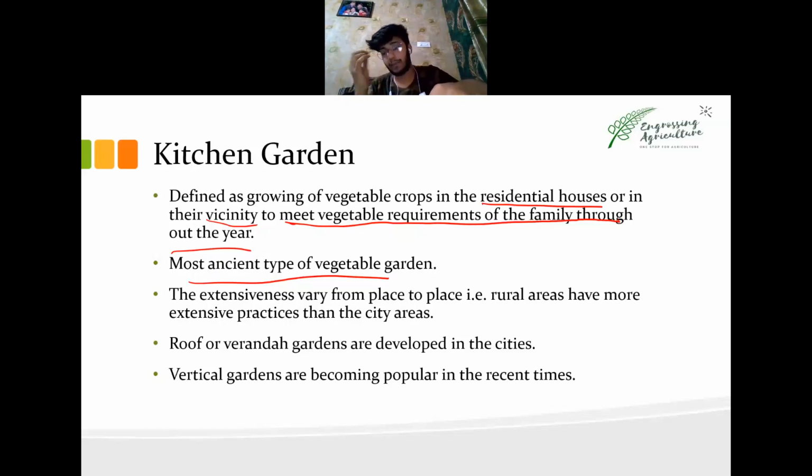In the initial time of human existence, when a human started to settle down, he was a hunter and gatherer, living a nomadic life. When he started to settle down, he used to cultivate a really small piece of land, only a small piece of land, for these vegetable gardens.